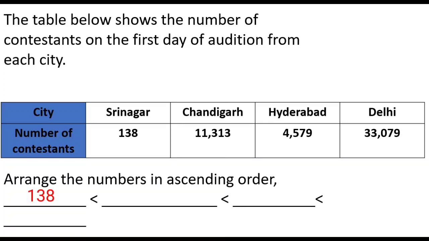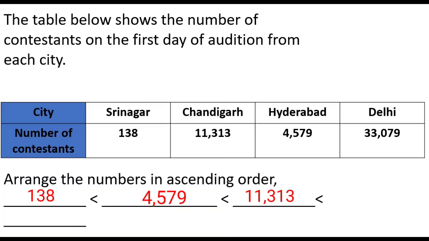So in the first blank we have to write 138, and the next smallest number is 4,579, the number of contestants from Hyderabad. So in the second blank we have to write 4,579, and the next smallest number is 11,313, the number of contestants from Chandigarh.